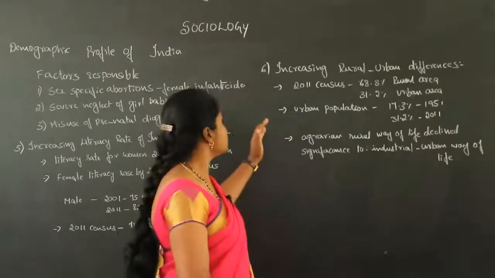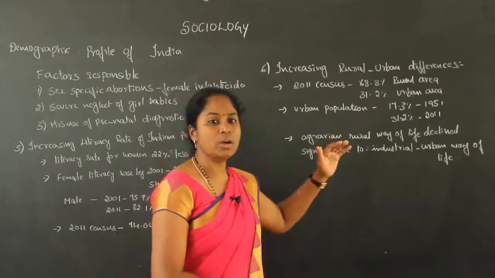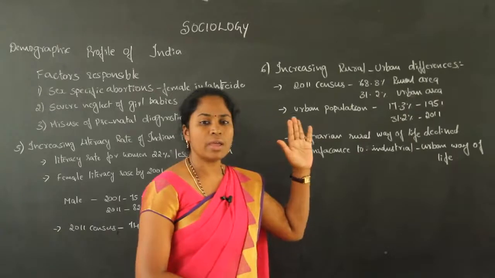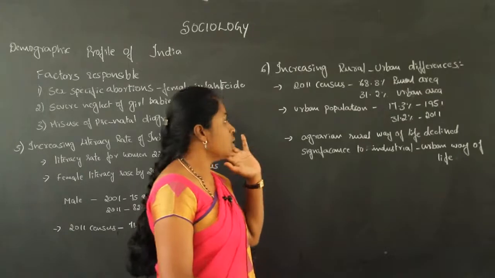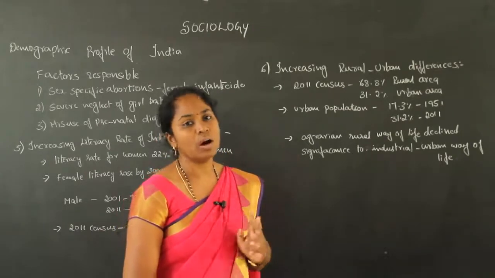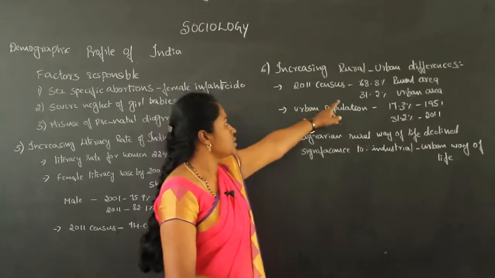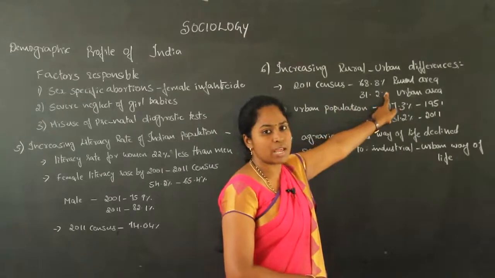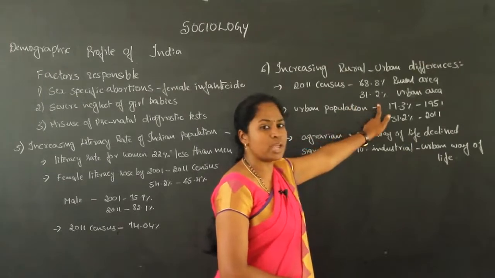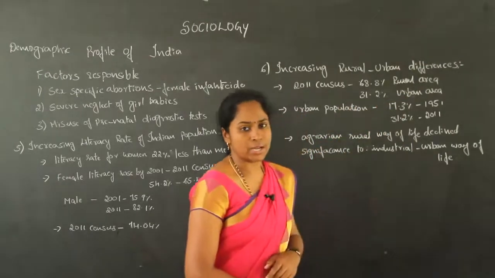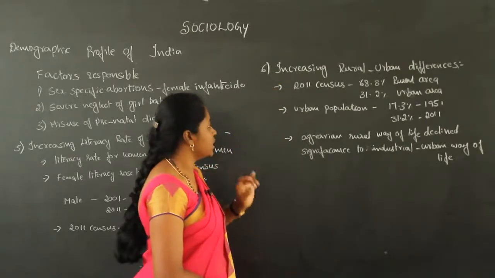Next we will move on to the sixth point, that is increasing rural-urban differences. We have a difference in rural and urban areas. In the past, in Indian society, the rural population was more compared to the urban areas. Now in the 2011 census, 68.8% of the population live in rural areas and 31.2% reside in urban areas. So this is where the population lives, rural as well as urban.